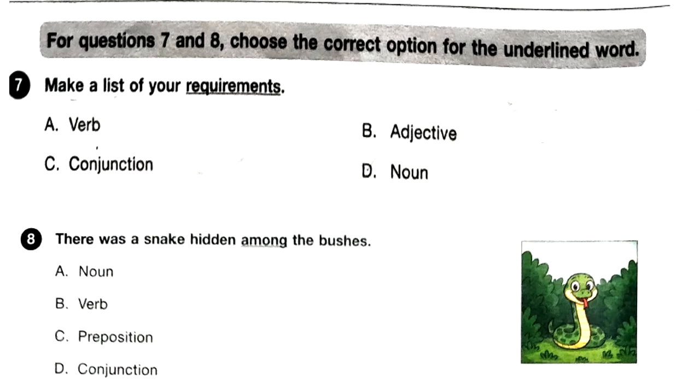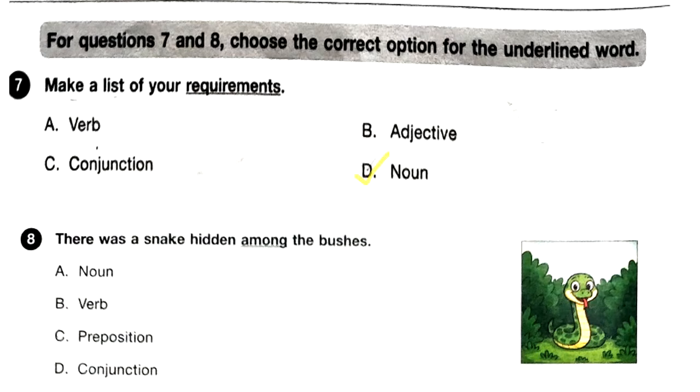For questions 7 and 8, choose the correct option for the underlined word. Question 7, make a list of your requirements. The underlined word is requirements. Choose the correct option: A, verb, B, adjective, C, conjunction, D, noun.